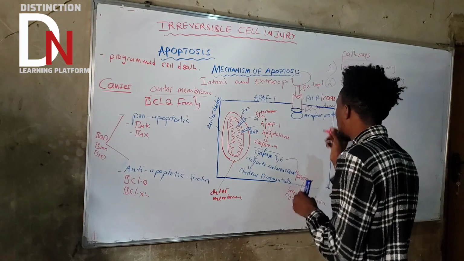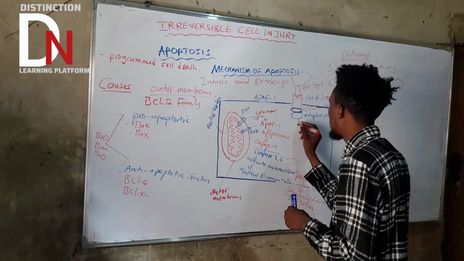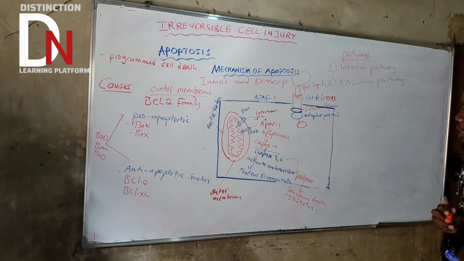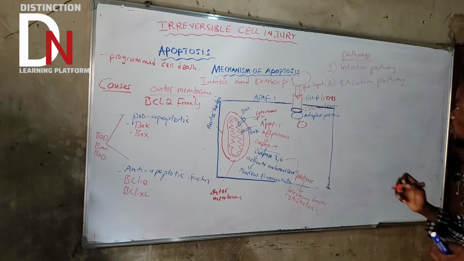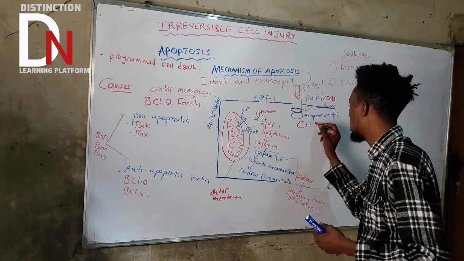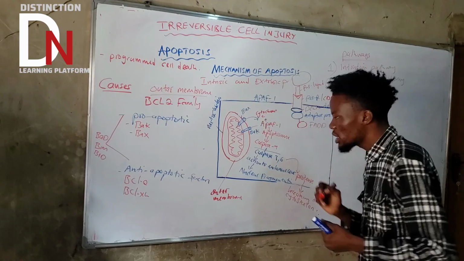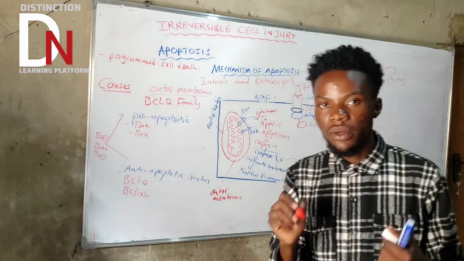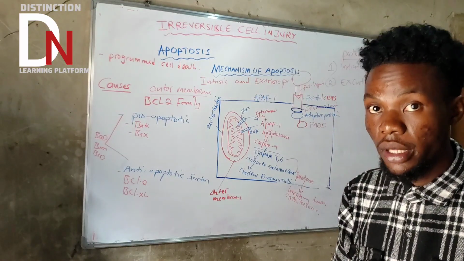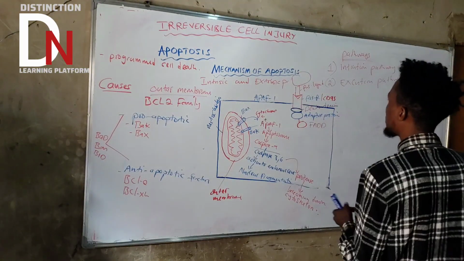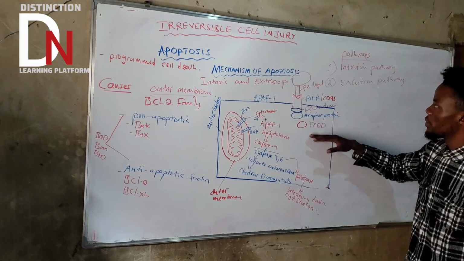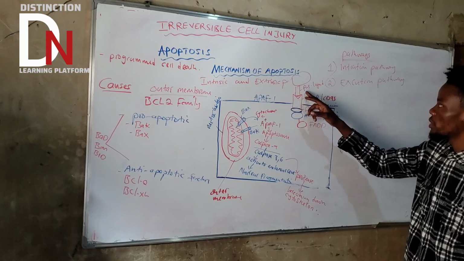So this adapter protein has its own death domain here. And this death domain, we call it FADD. What is FADD? Fas associated death domain. Basically, it's a death domain. Very, very important. Just to recap again, remember that this is a leukocyte that has a Fas ligand.